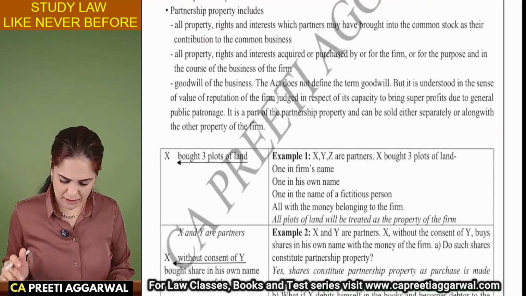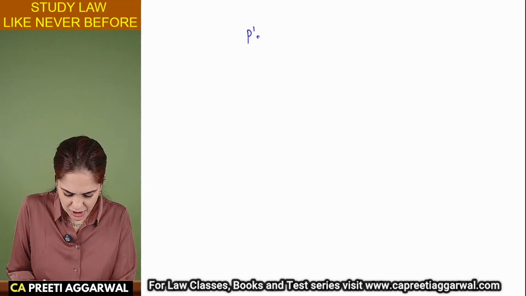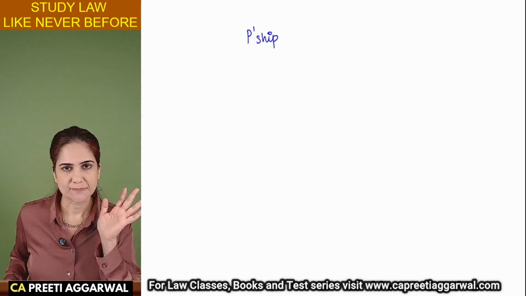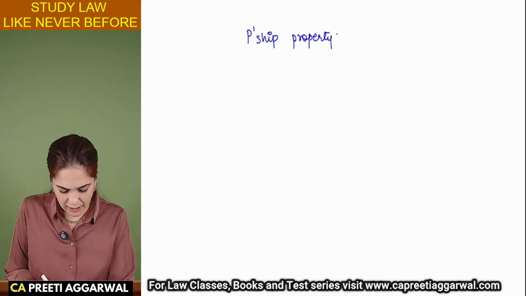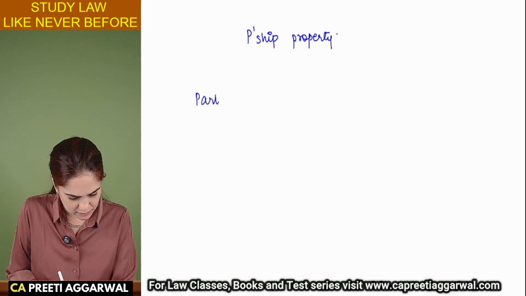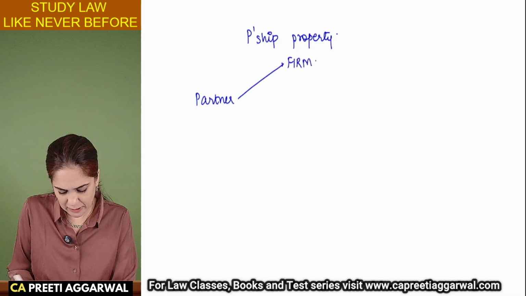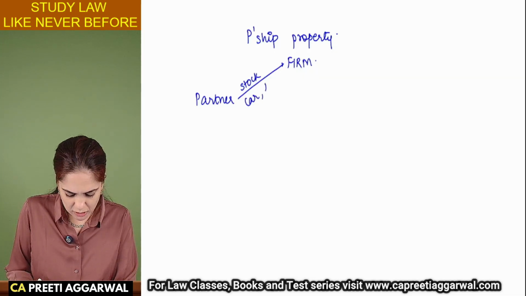Now, what is the meaning of partnership property? Very interesting and very important for the exam. This is generally asked as a case-based question, but if it is asked as a case-based question, they want you to write the theory also. What is partnership property? Anything which the partner has brought to the firm as his capital contribution. Let's say he got some stock, a car, some money.